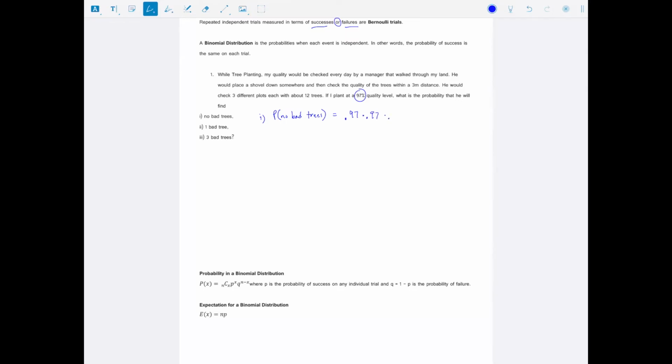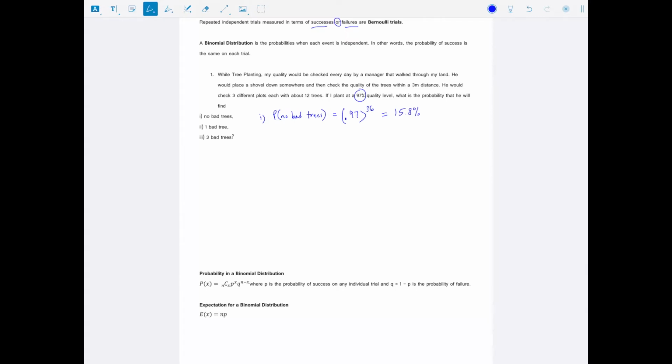And the probability my next tree is good is 0.97 if each one is independent. And I'm saying it is, okay? But we could just see this as 0.97 to the power of 36. 0.97 to the power of 36 is 15.8%. So there's about a 15.8% chance that he finds no bad trees at all.